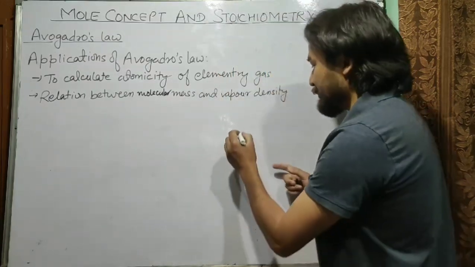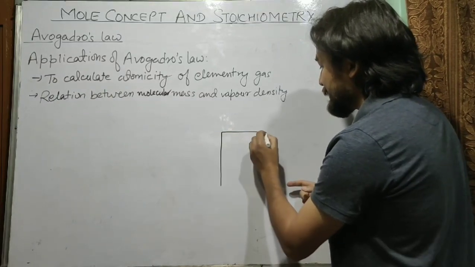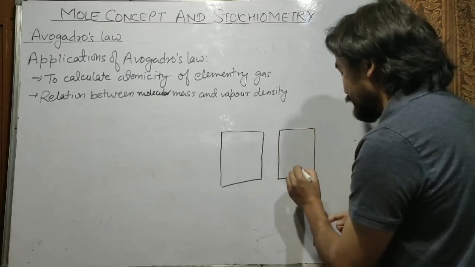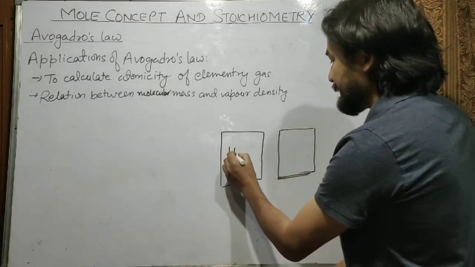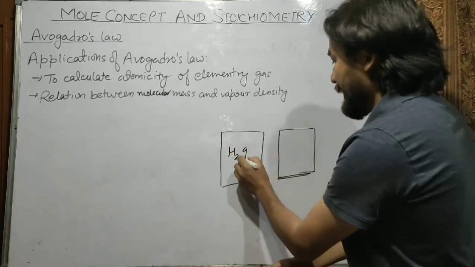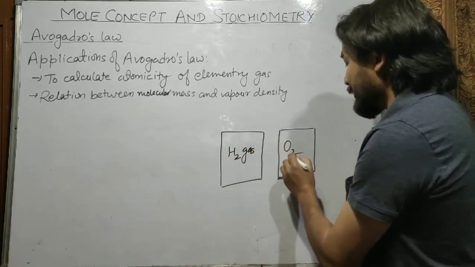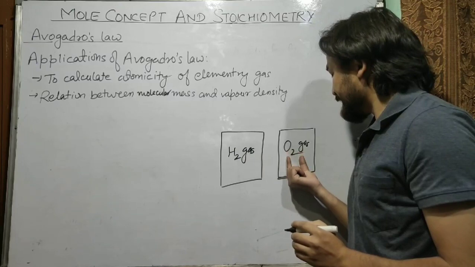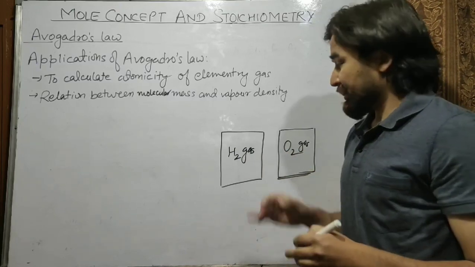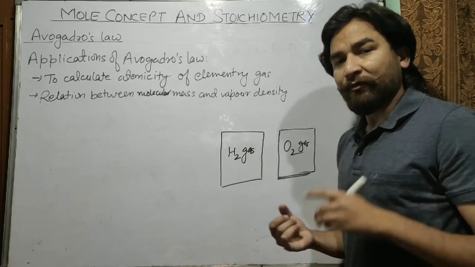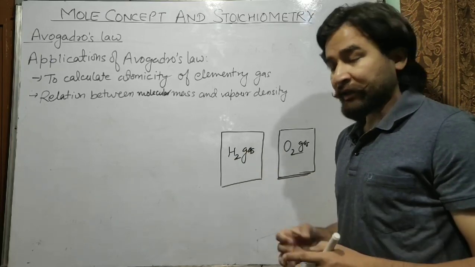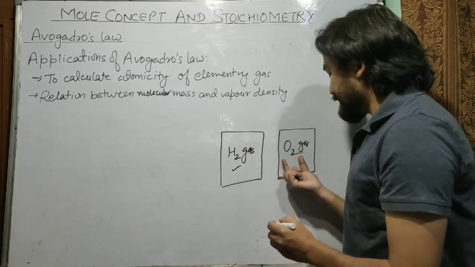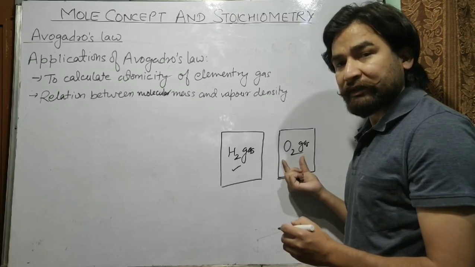So what does it mean? Suppose I have two containers which have equal volume. Suppose in these two containers there are two different gases. Suppose this container has hydrogen gas and this container has oxygen gas. These two containers have same volume. If the temperature and pressure of both the containers are same, then the number of molecules of hydrogen gas in this container will be equal to the number of oxygen molecules in this container.